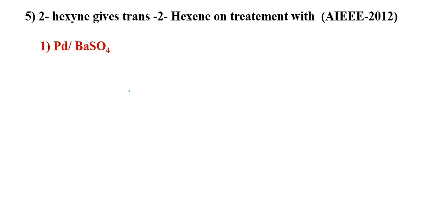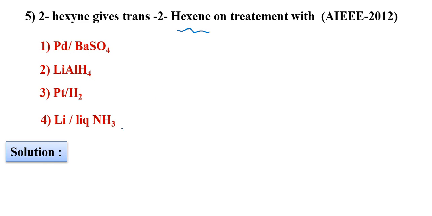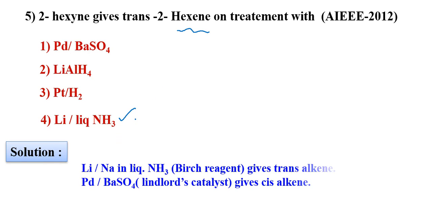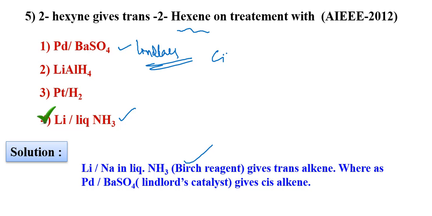Next, 2-hexene gives trans 2-hexene on treatment with, just now we discussed, same answer, liquid ammonia in the presence of lithium. This is also known as Birch reagent. This one is Lindlar's. You have to know all the things. Lindlar's is giving cis compound.